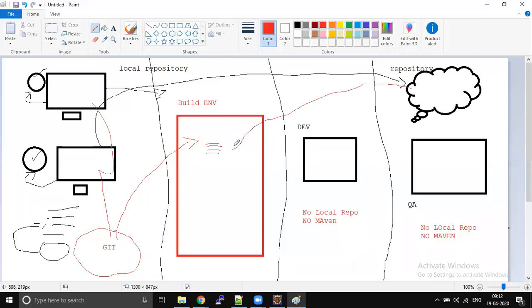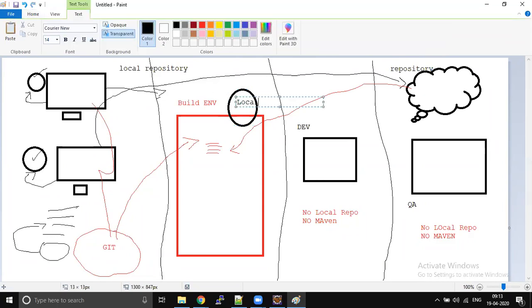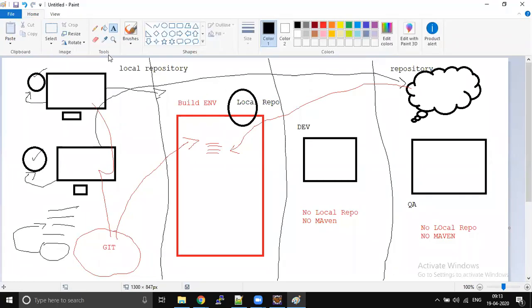So it will run the pom.xml file again. It will download the jars which are required for your build to run, and it will maintain that local repository. So with this, your local repository is done. This is the last place where you see the local repository.